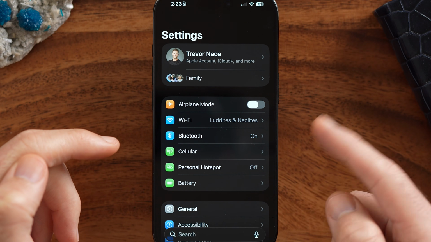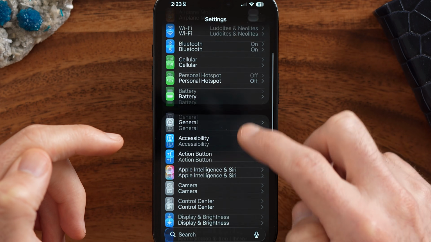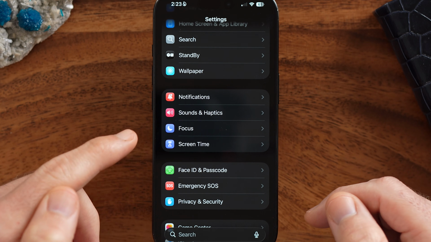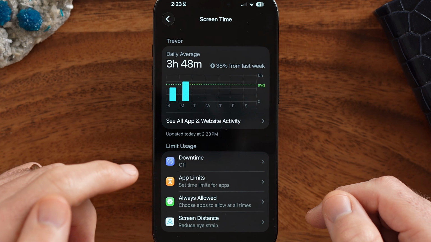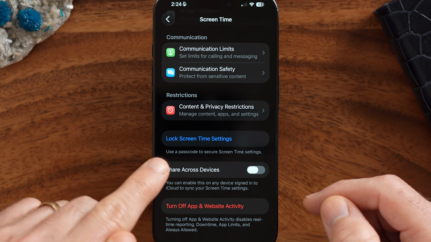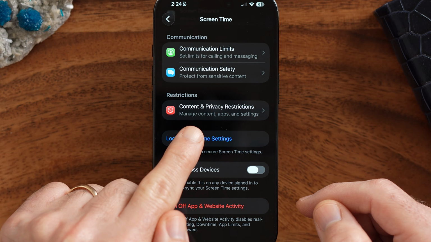Now, within here, you'll be able to block all of those websites by just scrolling down, and we're going to make use of Screen Time to be able to block it. So tap on Screen Time. And now from here, let's scroll down. The first thing that you want to do is hit Lock Screen Time Settings.